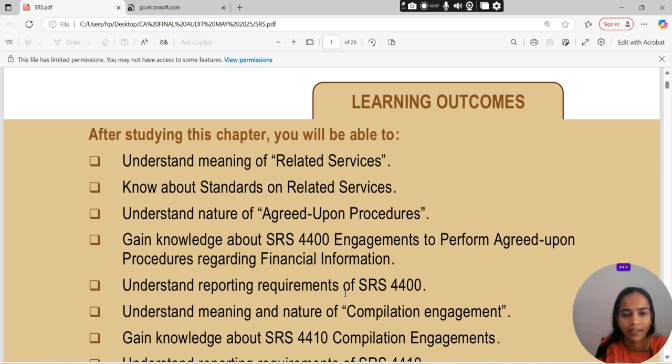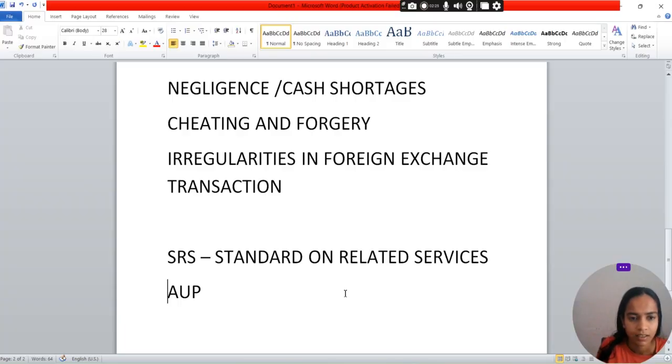Then afterwards, we will gain the knowledge about SRS 4400. So we need to gain knowledge relating to SRS 4400, that is engagement to perform agreed upon procedure regarding the financial information. The SRS 4400, that is what? जो हमारा स्टैंडर्ड ऑन रिलेटेड सर्विस है, that is SRS 4400, that is engagement to perform